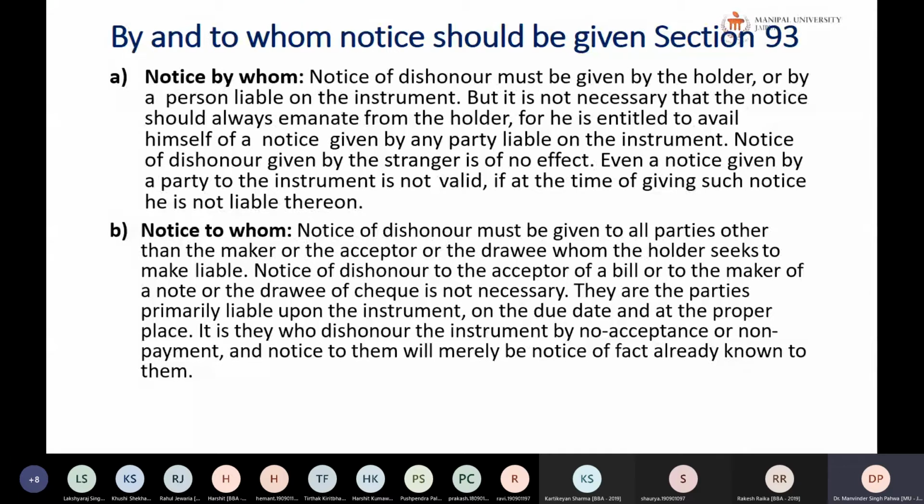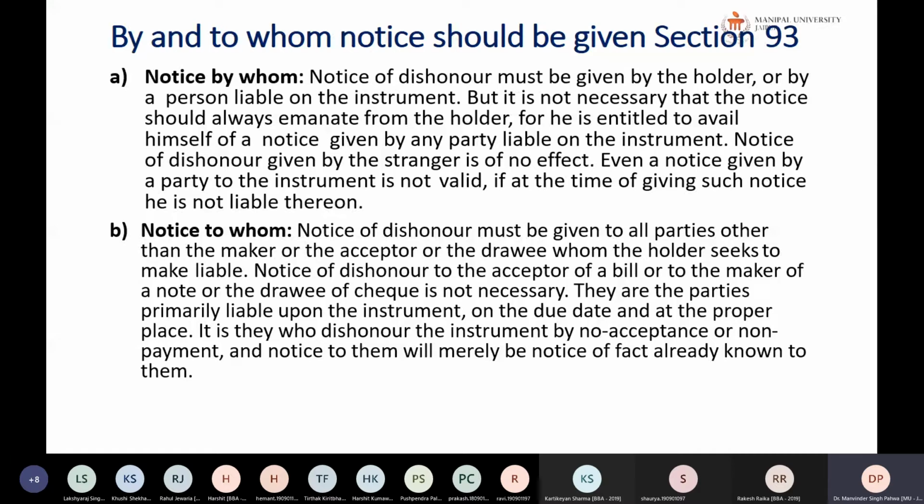And notice to whom it is given. Notice of dishonor must be given to all the parties, other than the maker or acceptor or the drawee, whom the holder seeks to make liable. Notice of dishonor to the acceptor of the bill, to the maker of a note, or to the drawee of the cheque is not necessary, because he himself knows that it has been dishonored. Whenever dishonor happens, they know, unless there are some technical faults.